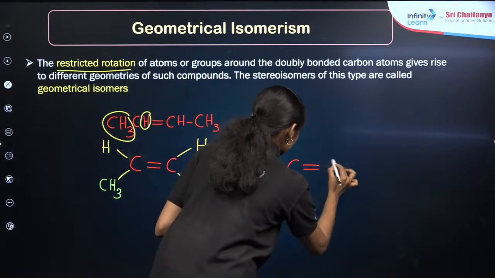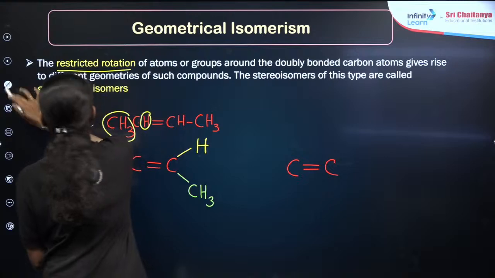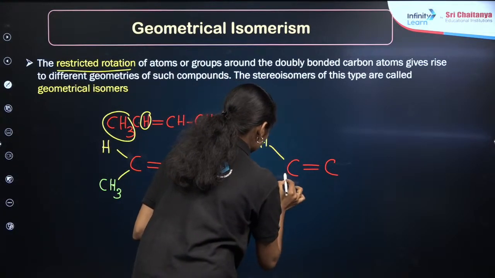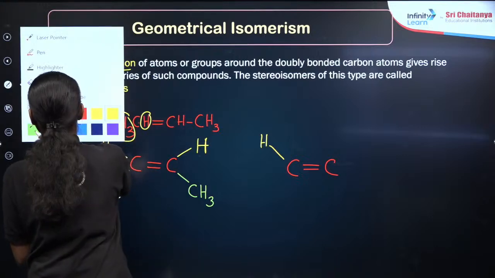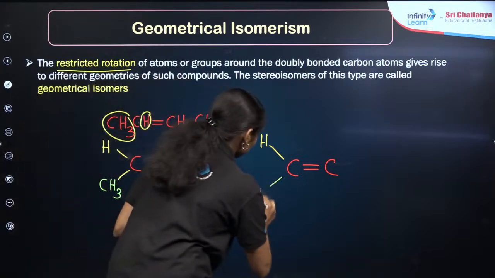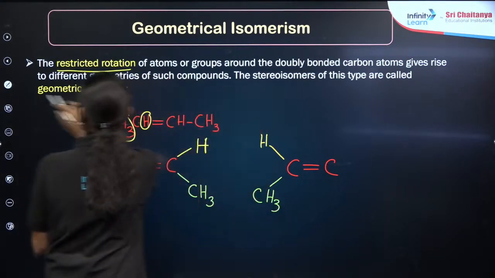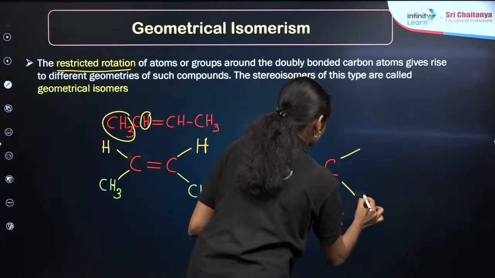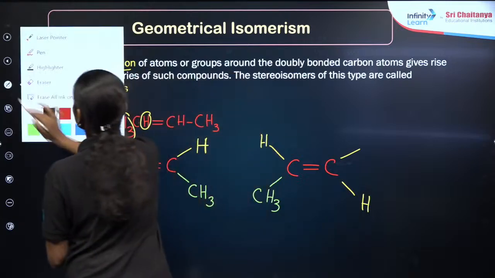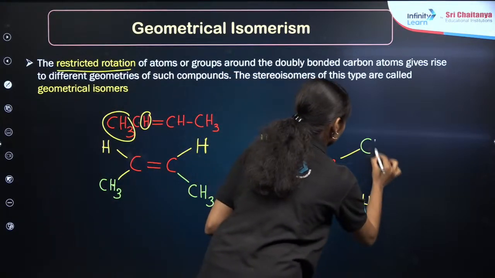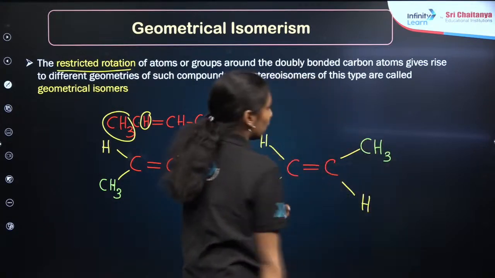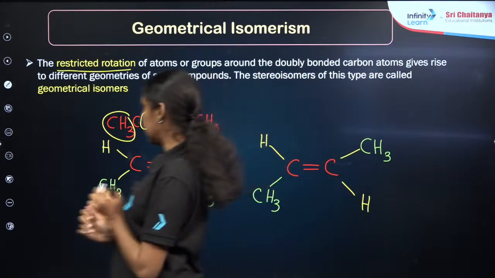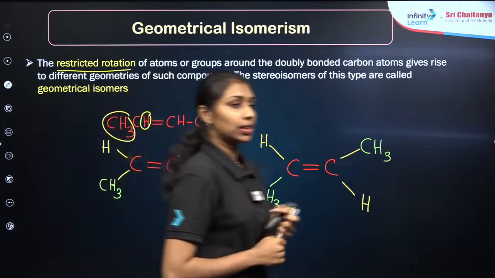C double bond C, right? I am just keeping the first carbon terms here. Okay, what are you observing in these two different structures? Is there any difference between the structures?